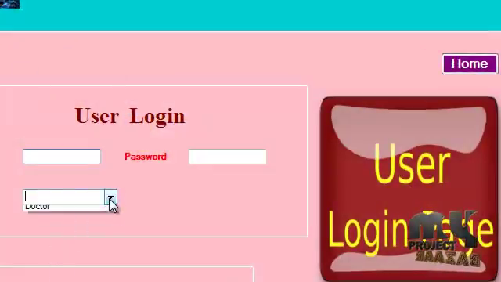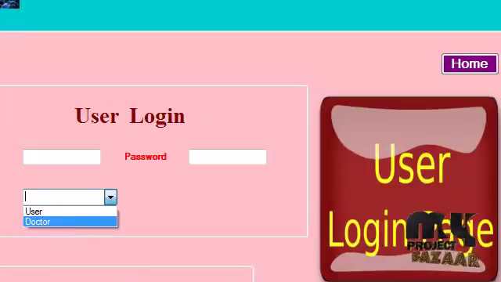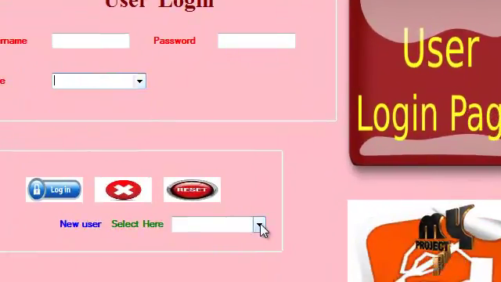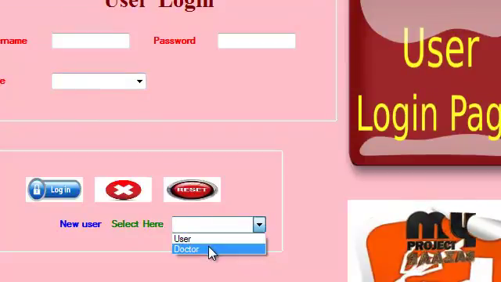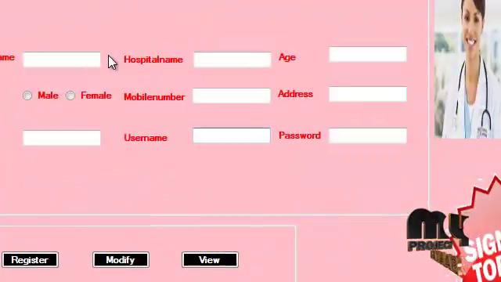User is considered as two types: first is user and doctor. A new user goes to the registration pages, chooses doctor and selects here.